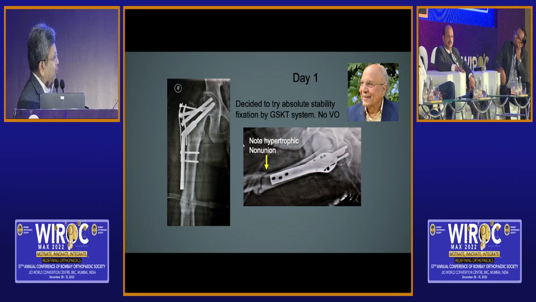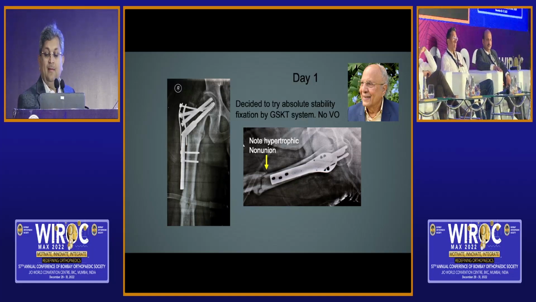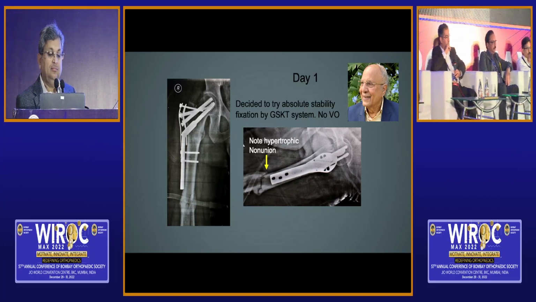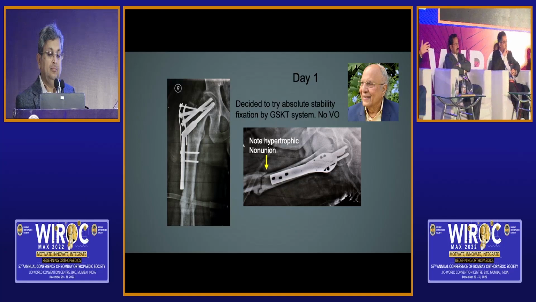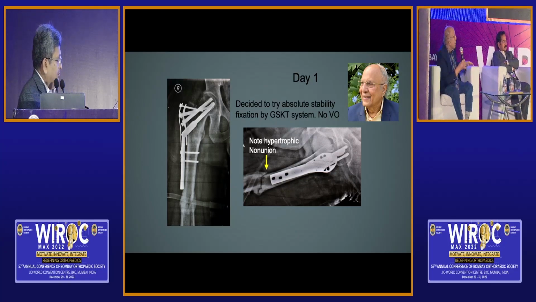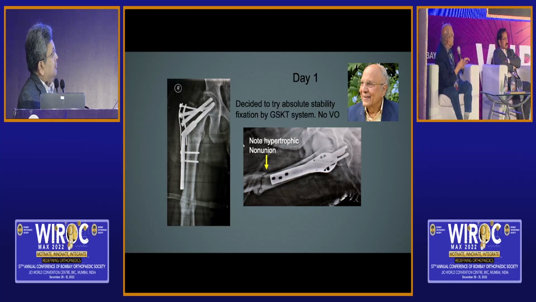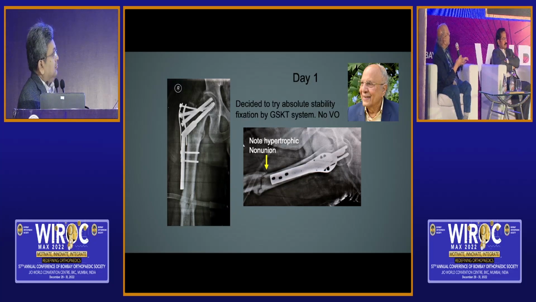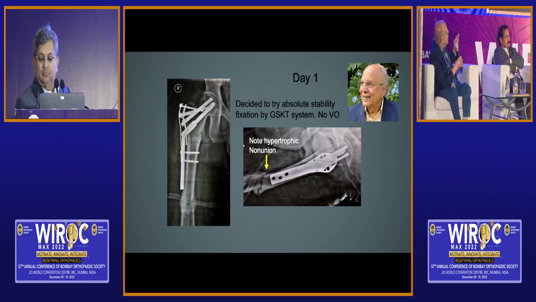Now this case, initially I would have done a valgus osteotomy and then a retrograde nail. Here we are using what we call a triangular method. That gives absolute stability. This triangle, show the triangle.